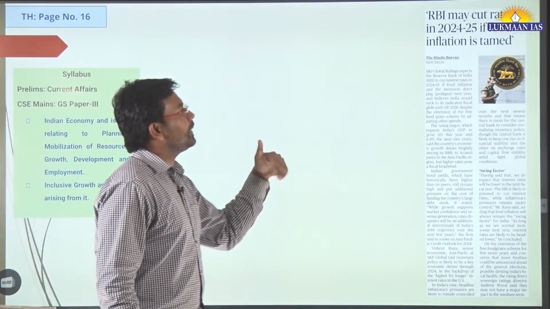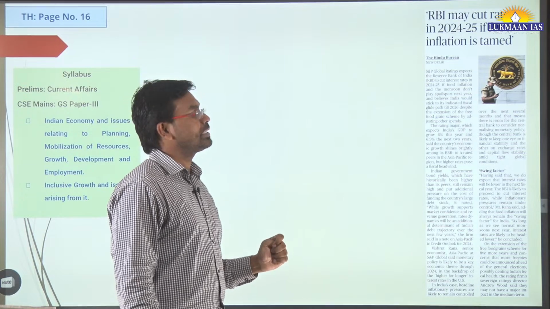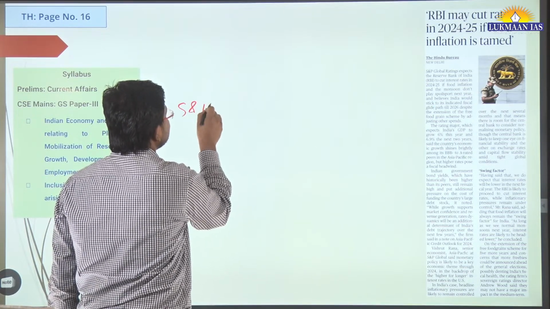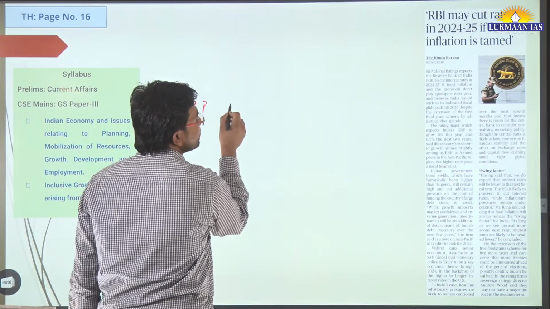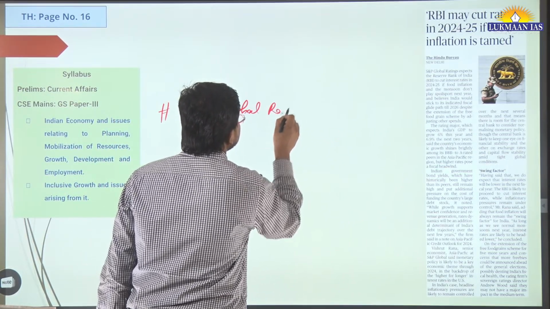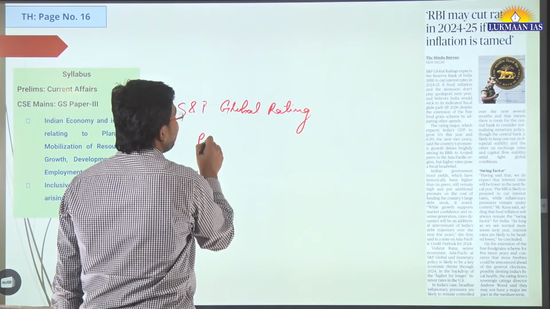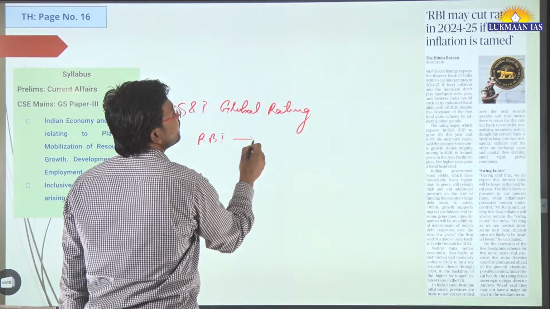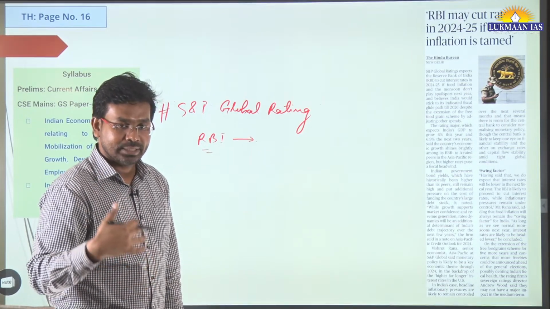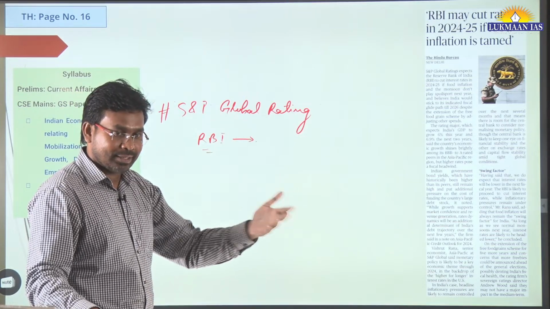Now this is the last article for the day. It says RBI may cut rates in 2024-25 if food inflation is tamed. So recently Standard and Poor's, a global rating agency, right, has released a report where they have said that the Reserve Bank of India may cut the rates. What are rates? Repo rate, reverse repo rate, bank rate, many other rates are there.